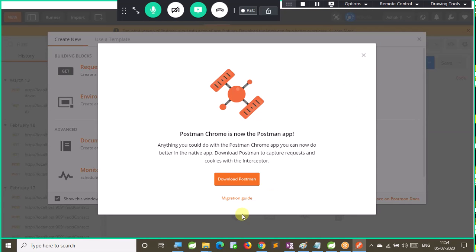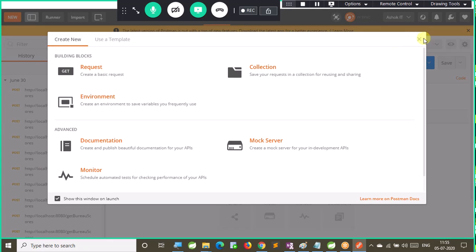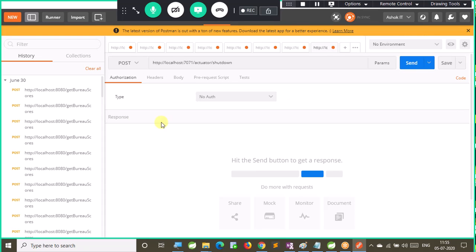Download Postman. Chrome is now the Postman app. You can download it as a separate app also, as a desktop application. Right. Close it.